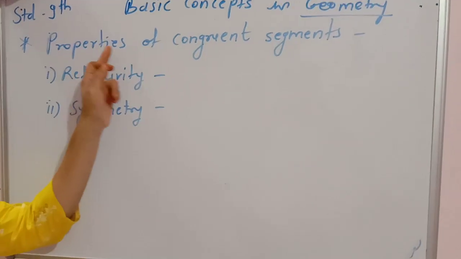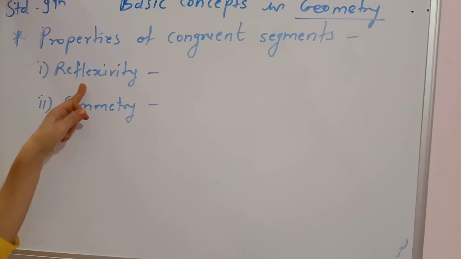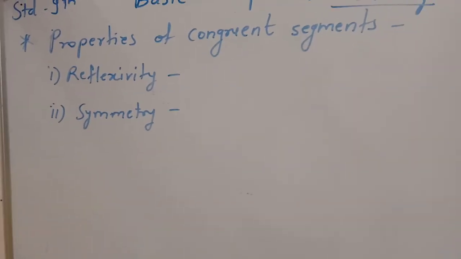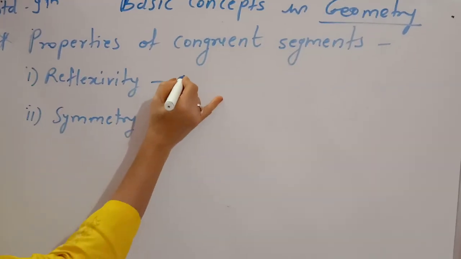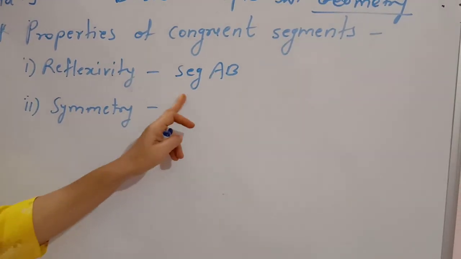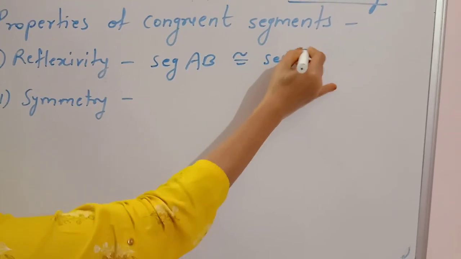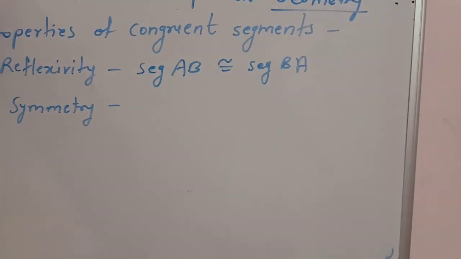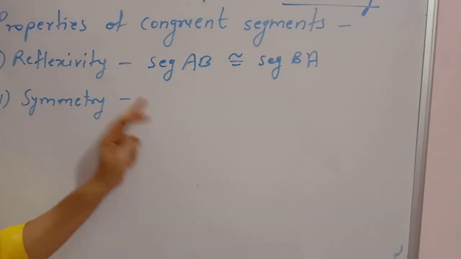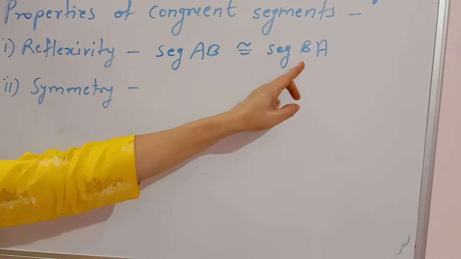Now see the properties of congruent segments. The first property is reflexivity. Reflexivity means what? Every segment is congruent to itself. Suppose we are talking about segment AB, then it is congruent to itself. You have to use this property when you prove theorems, that's why you remember it. What is reflexivity? Every segment is congruent to itself.